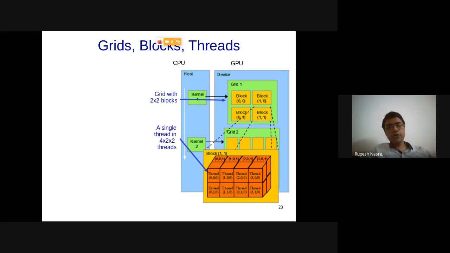I'll just show you visually how it looks. So we have this kernel 1, then kernel 2. Each one of them is associated with a grid.